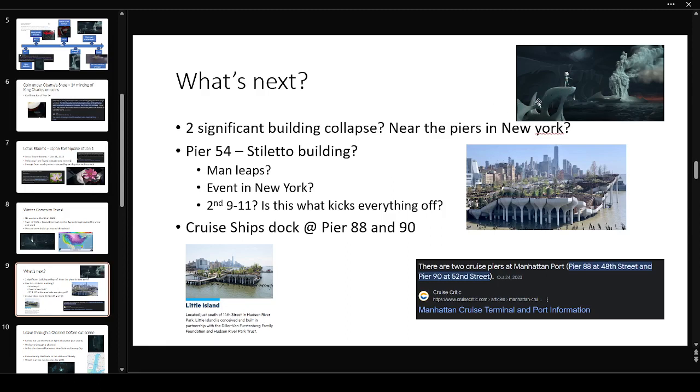Now, I started looking for stiletto-type buildings across the world, and of course, New York comes up with Pier 54. It's called the Little Island, okay? And it just so happens it's structured with these poles that kind of extend into the water. It's got this strange sort of stiletto type structure.